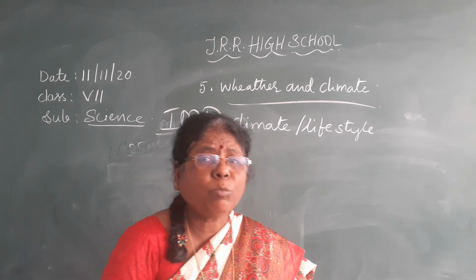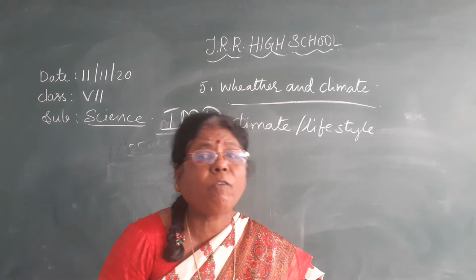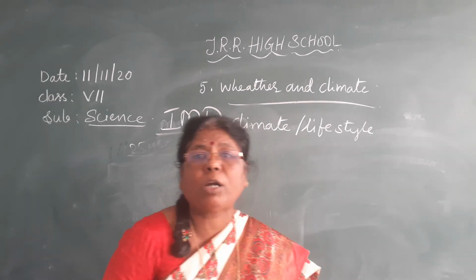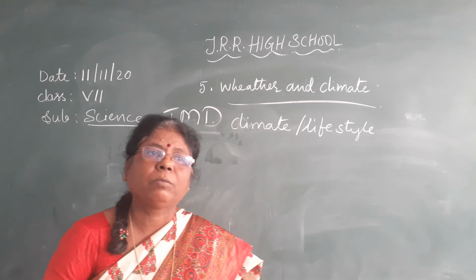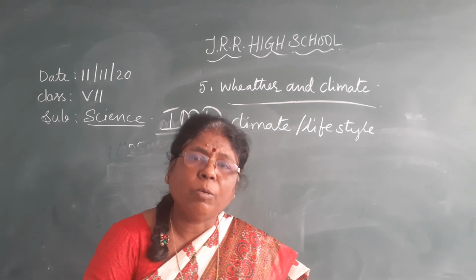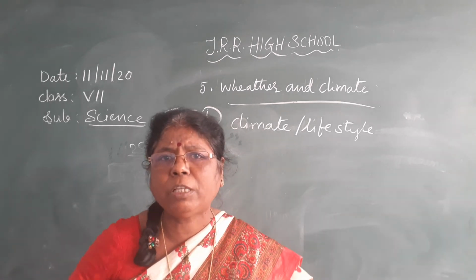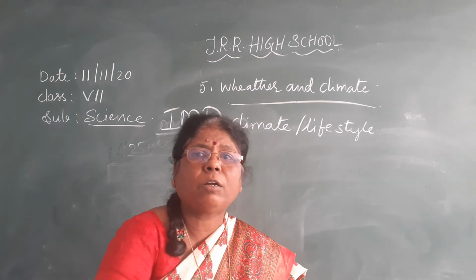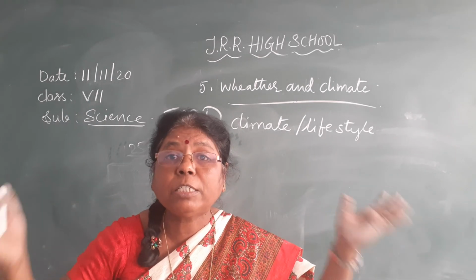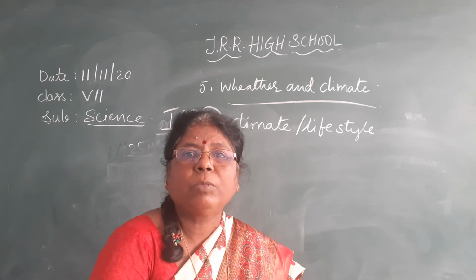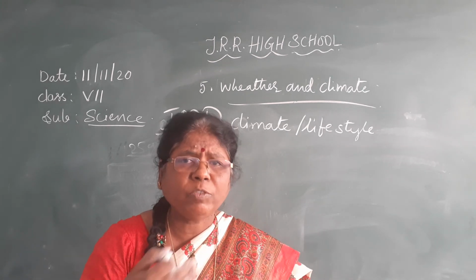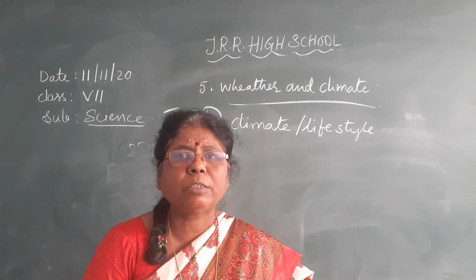And one more thing, when they get heavy rains, now after 2-3 years we are getting heavy rains, there is no way to drain out the water. Like Mirpet happened last month. The houses are flooded or submerged in water. There is no way to drain out the water. That is the situation we faced last month, isn't it? Because of these seasonal changes only such things happen.